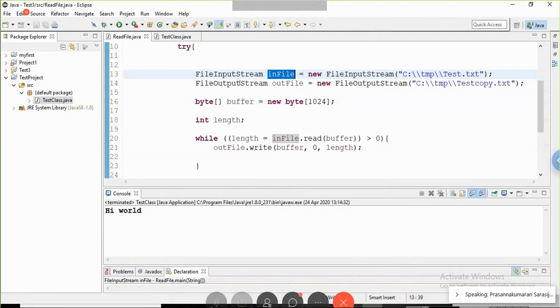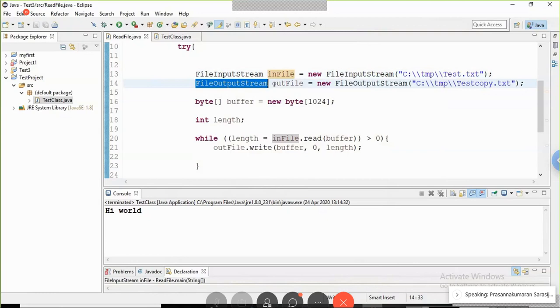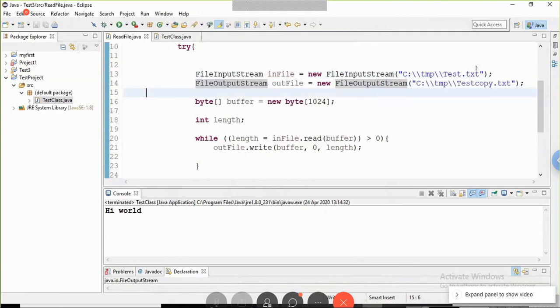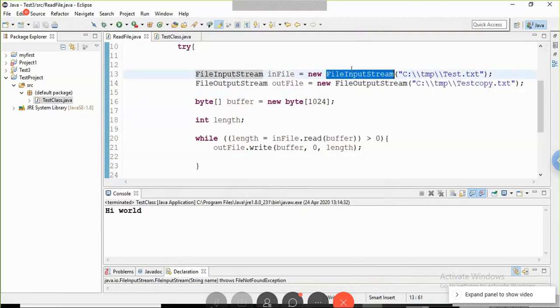In the same way, we create the FileOutputStream. The file name is taken by the constructor. Inside this class, there is an automatic method that takes this argument and opens the file for you. This is a temporary memory area, a buffer in main memory, where we are reading data.